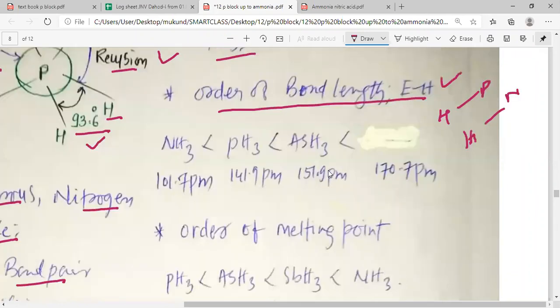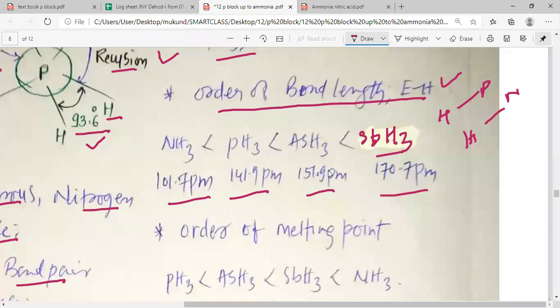So as we go down the group, my dear students, the order of bond length changes, and you can see that the order of bond length is NH3 is less than PH3, PH3 is less than AsH3, and AsH3 is less than SbH3. So SbH3 has got the longest bond. You can see that bond length is also expressed in picometer.